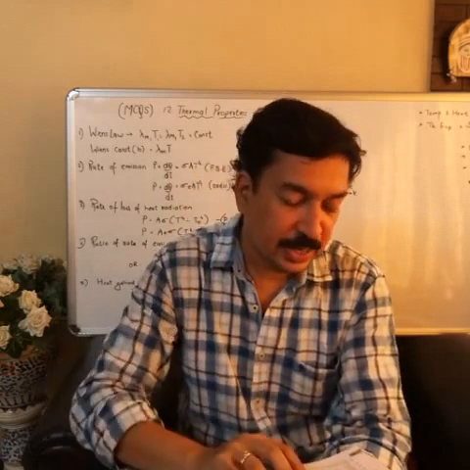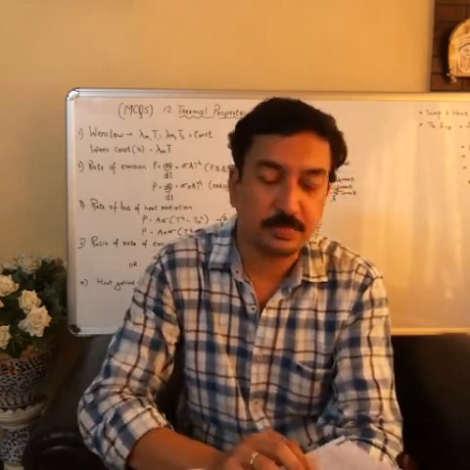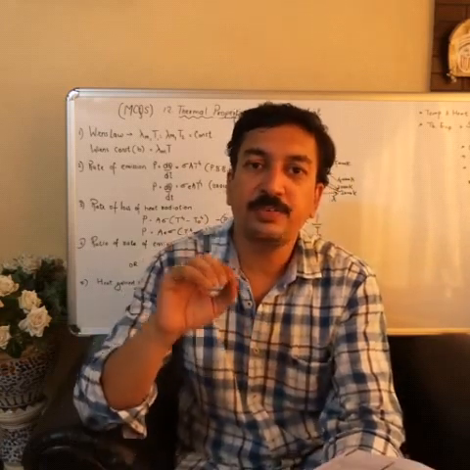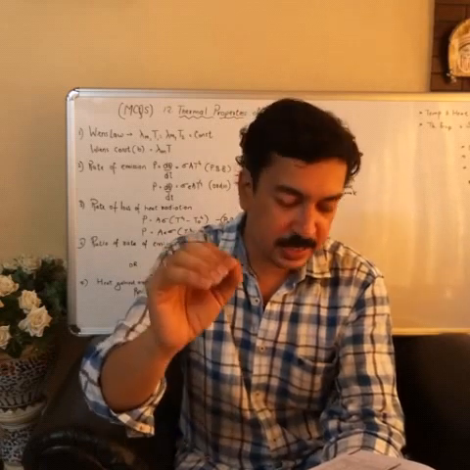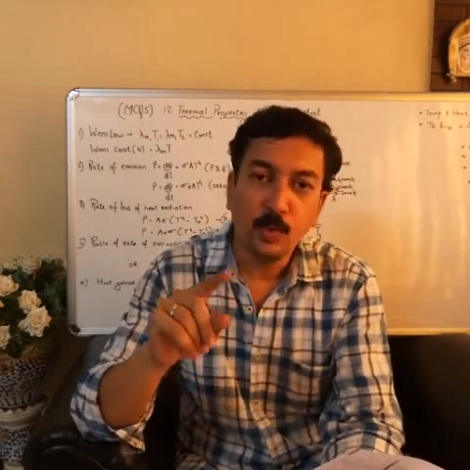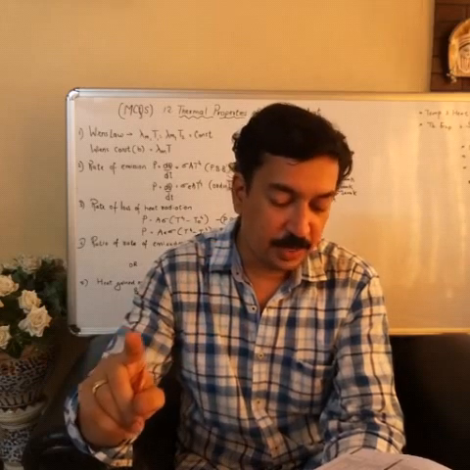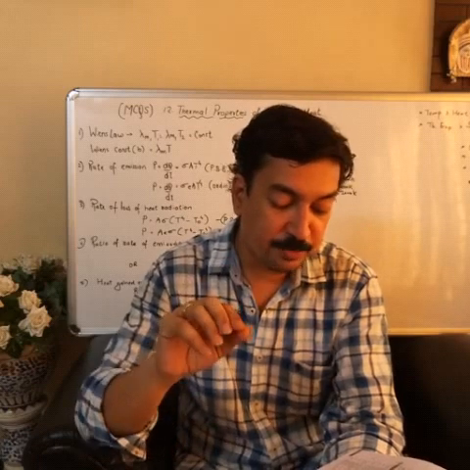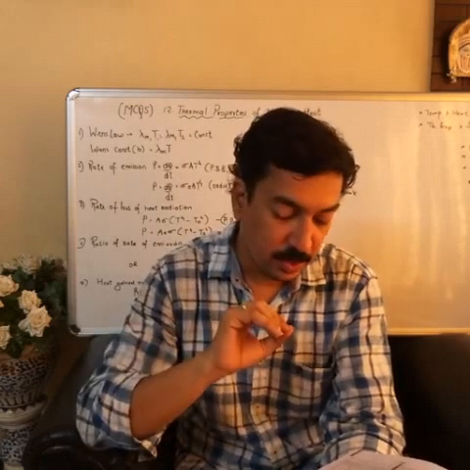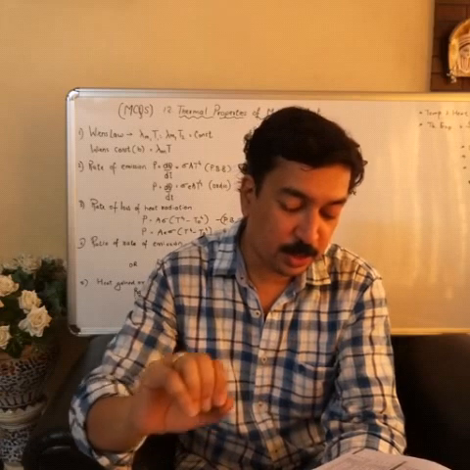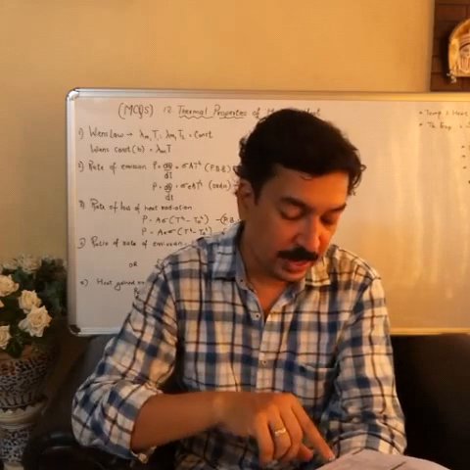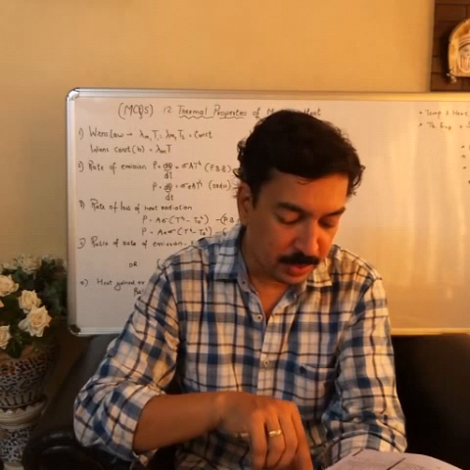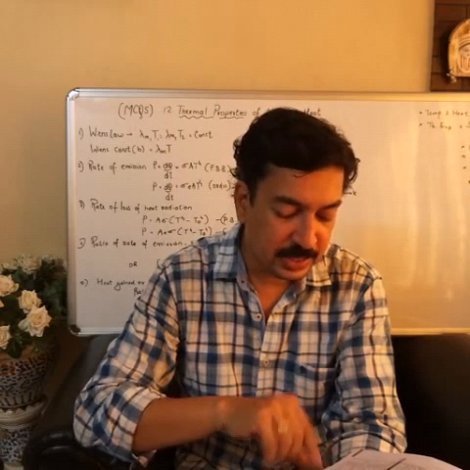Now the second numerical, numerical 36. If the temperature of an iron ball is slowly increased, then the options are: Option A, only the color of the iron ball changes, the wavelength remains the same. Option B, radiations of longer wavelengths are emitted. Option C, radiations of shorter wavelengths are emitted. And Option D, there is no change in the color of the ball, still the value of wavelength changes.